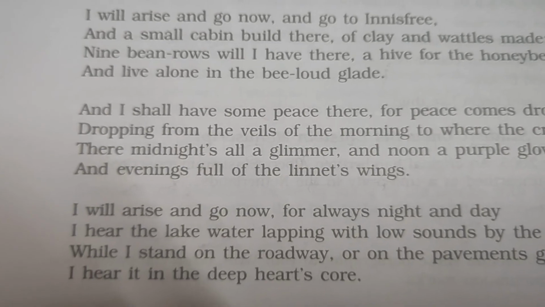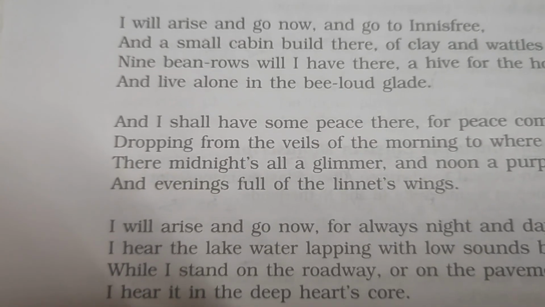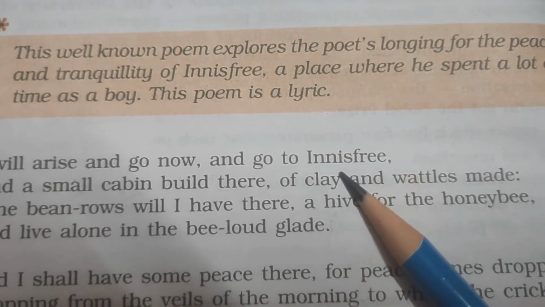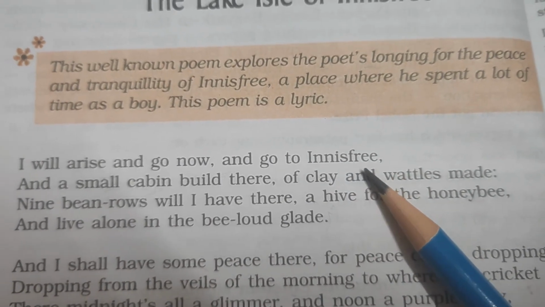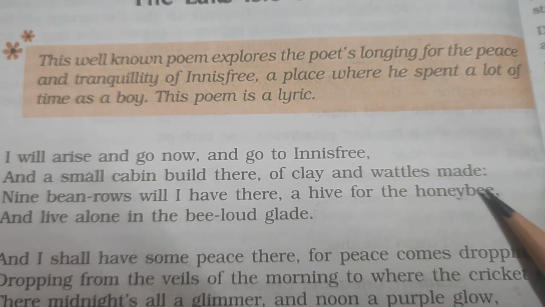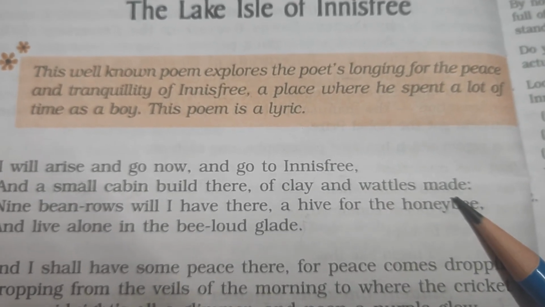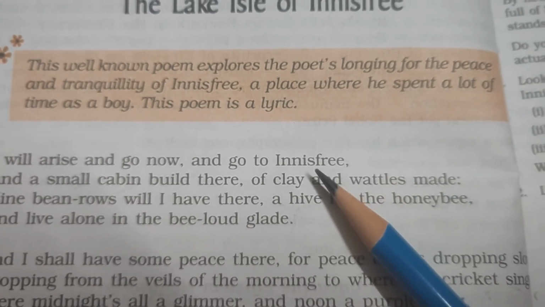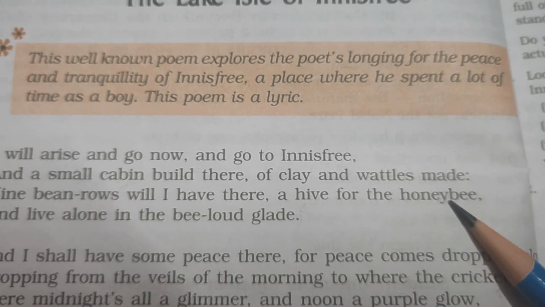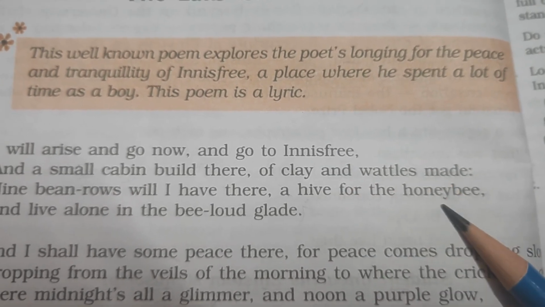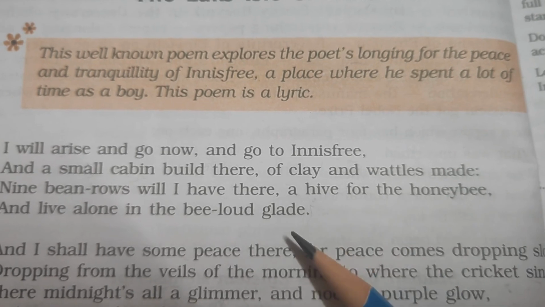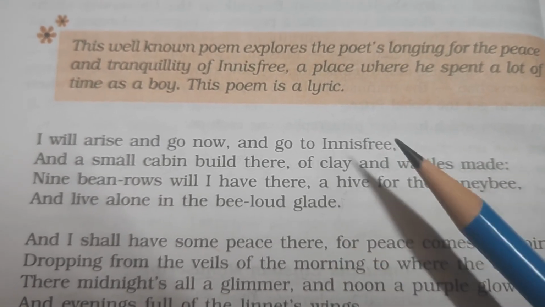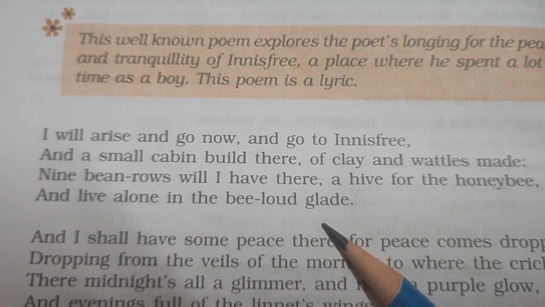And the poem's rhyme scheme is ABAB. You can see here, the word Innisfree doesn't go with the next line's word made. If we take this as A, it will be B, and Innisfree matches with honey bee, so A, B, A, and made matches with glade, so A, B, A, B. The rhyme scheme is ABAB.